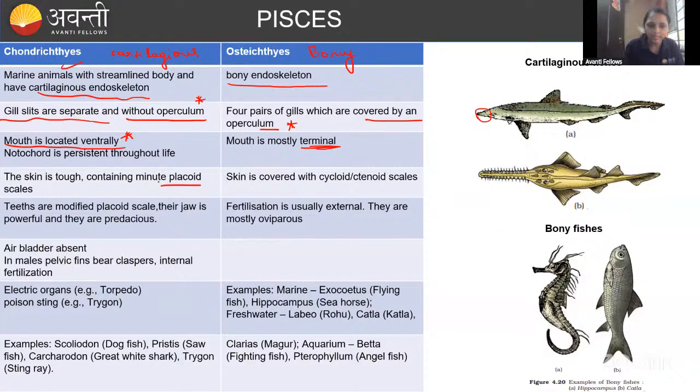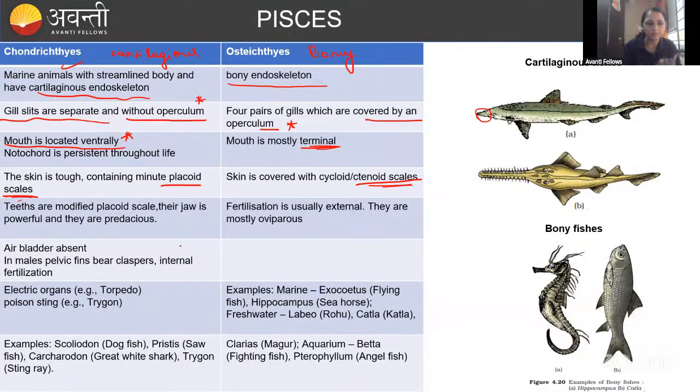And the skin is covered by placoid scales. Placoid scales are present. Here the teeth are also modified into placoid scales in the cartilaginous fishes. Teeth are also modified to placoid scales. Because of that, they will be predaceous in nature.